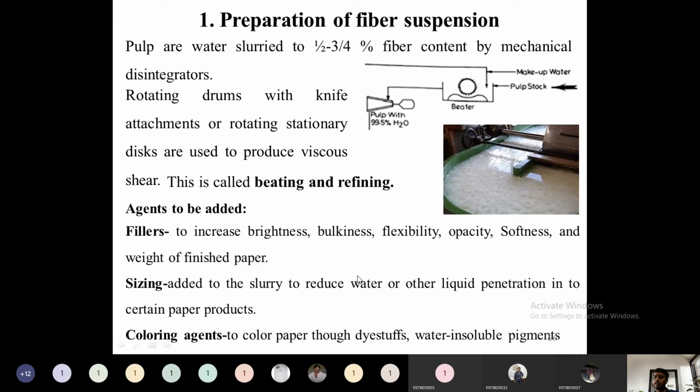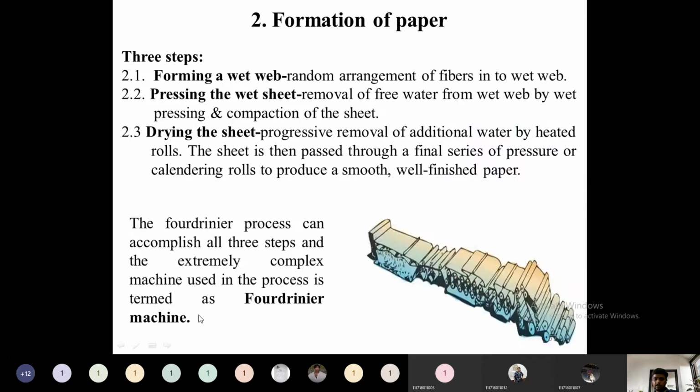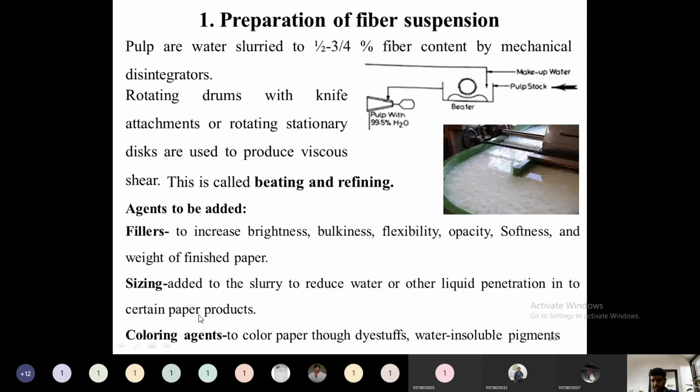They are added to the slurry to reduce water or liquid penetration into certain paper products. And then if required, coloring agents. So many coloring agents like dyestuffs or water insoluble pigments can be added here. So the slurry will be sent to the next section using this screw conveyor.